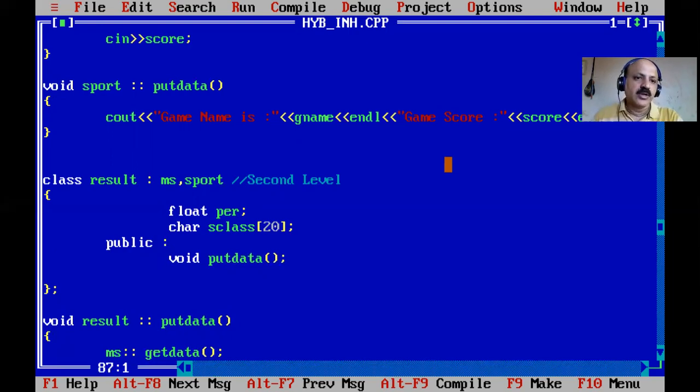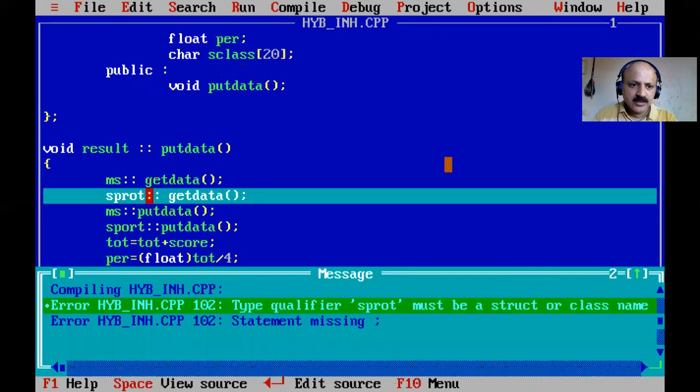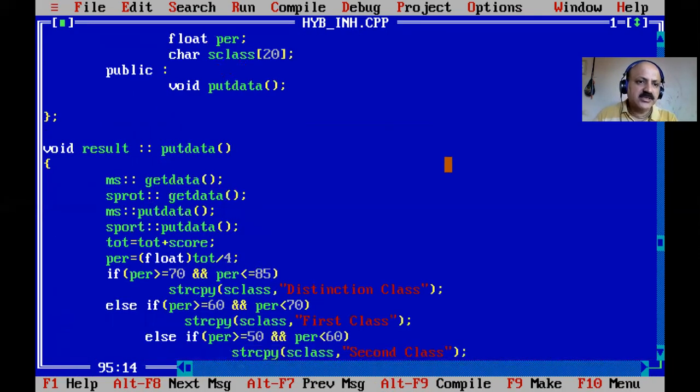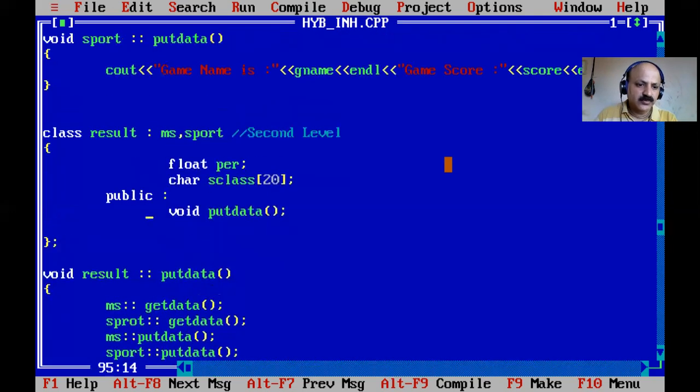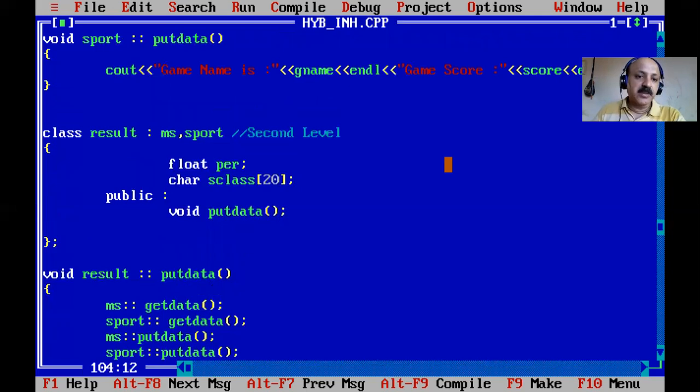So now let us compile. Yes, there is some spelling mistake, sport. Okay, so here some sport. Here also, yes, here is correct. Only one mistake of that type. Yes, now run. Okay, so that is a private derivation.